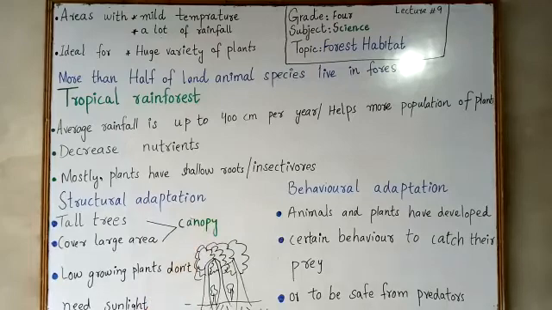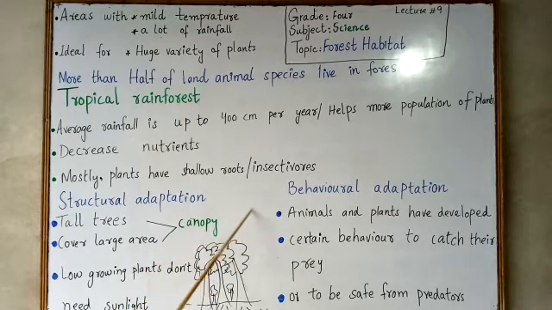So tropical rainforests have certain adaptations. Some are structural adaptations and some are behavioral adaptations. Let's look at the structural adaptations. They have modified the structure as they have tall trees and they cover a large area. When they cover a large area with tall trees, they form a canopy like structure.